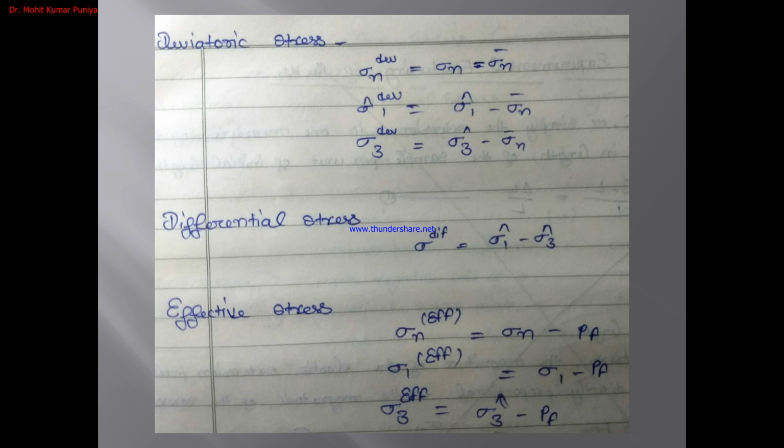Then deviatoric stress. Deviatoric stress can be represented by sigma n, where sigma n is the mean stress, so the deviatoric stress is sigma 1 minus sigma n. So we can represent the deviatoric stress from the stress tensor minus the mean stress. Then differential stress. Differential stress will be sigma 1 minus sigma 3, because sigma 1 is the principal one and sigma 3 is the minor one. So differential stress can be represented like that. Then effective stress. Effective stress will be sigma 3 effective equal to sigma 3 minus Pf.